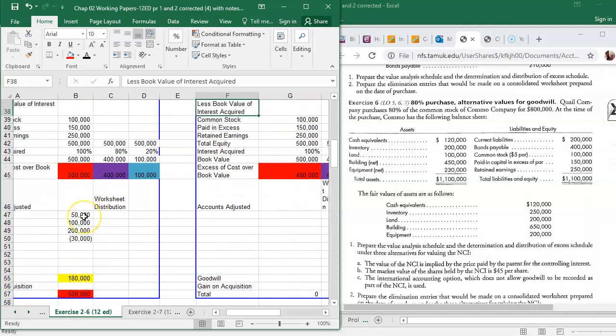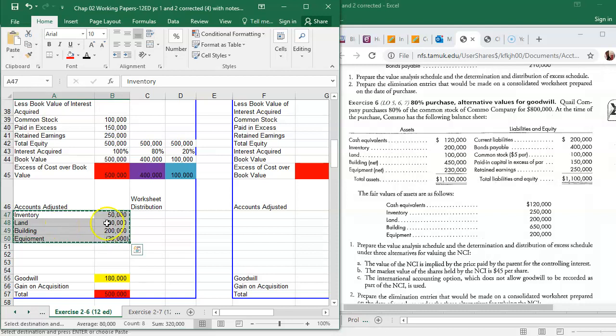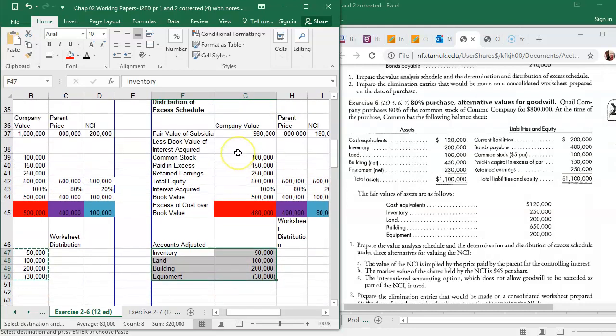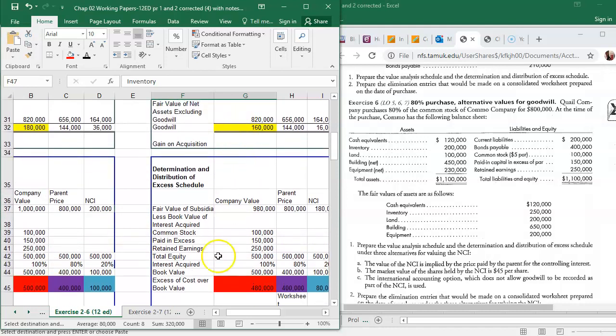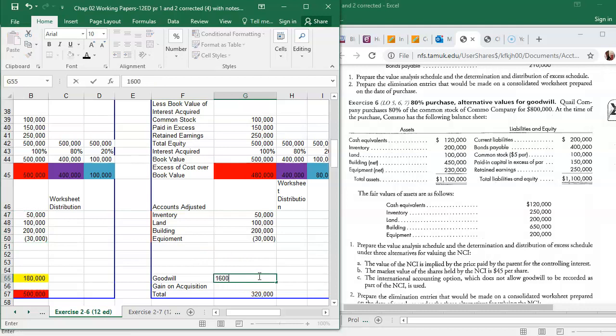All right. The distribution stays the same. All right, we got to put our goodwill is now 160. And notice the 480 equals the 480.